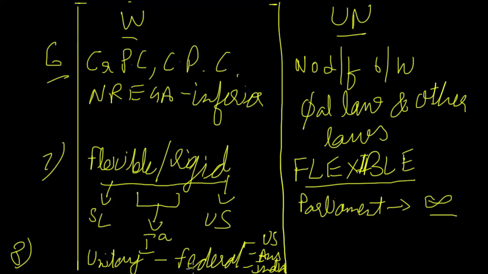And if parliament is supreme, ultimately it will take over all the powers. So basically what we have done is divide the power. Otherwise the central power might get arbitrary. It will work according to its own whims and fancies. It will not bother about others. That is why we have followed this method of federal constitution. If we talk about unitary, it is one where all the power is concentrated in just one hand, so the states have nothing. That is unitary. Now, this unwritten constitution has to be unitary.